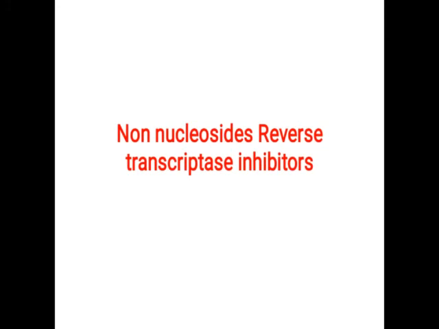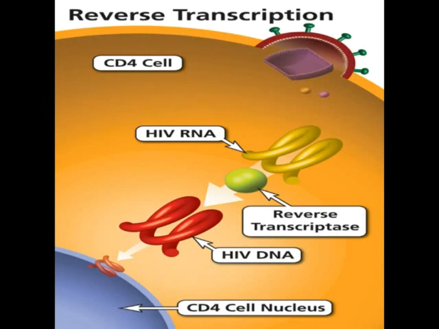Now, the next part is the non-nucleoside reverse transcriptase inhibitors. Non-nucleoside means the drug does not have a similar structure with DNA or RNA nucleotide bases, that is, they are devoid of the nucleotide base structures. What is the mechanism of action? This is applicable for the RNA virus, as they consist of the reverse transcriptase enzyme, and this enzyme converts RNA into DNA. That is the opposite process of transcription, so it is called the reverse transcriptase enzyme.